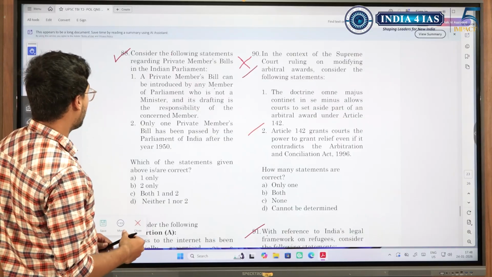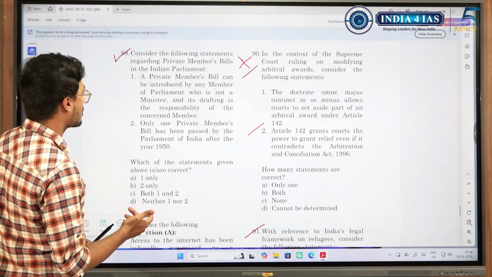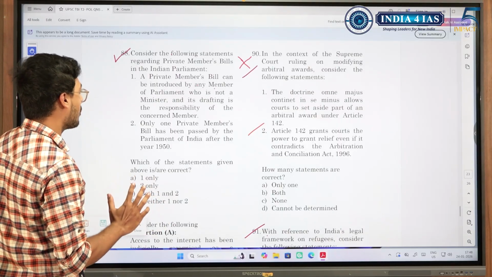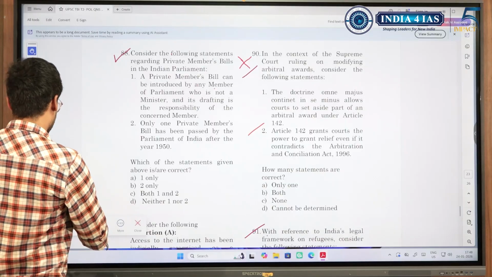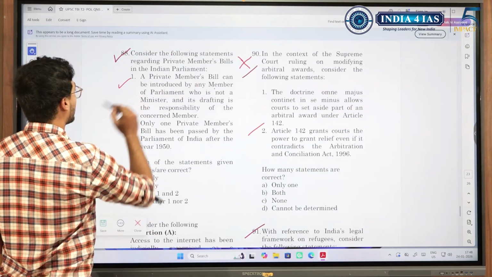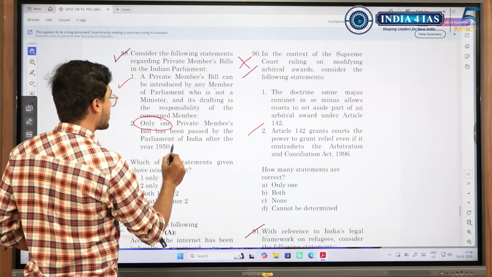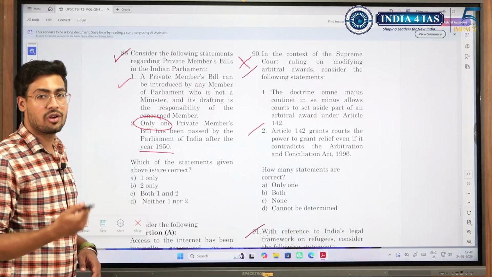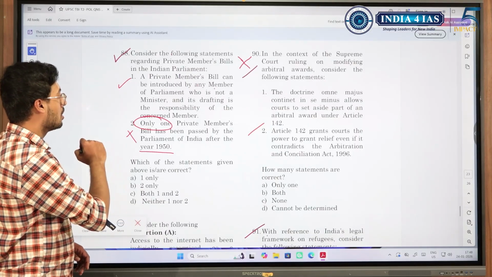Statements regarding private members bill in the Indian Parliament. Private member bill can be introduced by any member of parliament who is not a minister and its drafting is the responsibility of the concerned member. Okay, it is correct. Only one private member bill has been passed by parliament. See, only one, even if you did not know this fact, only one private member bill is very, very less. So anyway, you would have assumed it to be wrong.